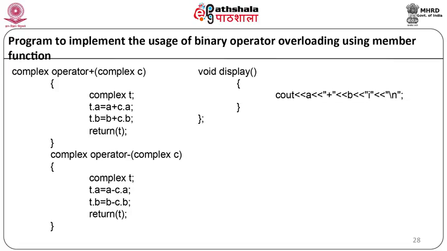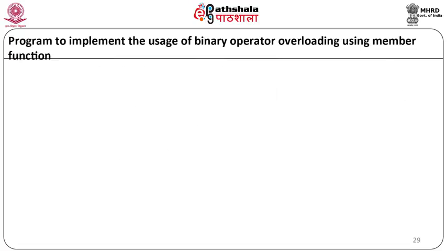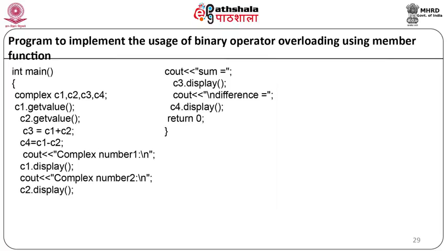So, in this particular class we have defined two member functions, that is getvalue and display, and two operator functions, plus and minus, which are binary operators. Now, let us start with the main program. In int main we will define the objects of class complex as complex c1, c2, c3, c4. First we will take values for the object c1 as c1.getvalue, then c2.getvalue. Now we will write the operators as c3 is equal to c1 plus c2 and c4 is equal to